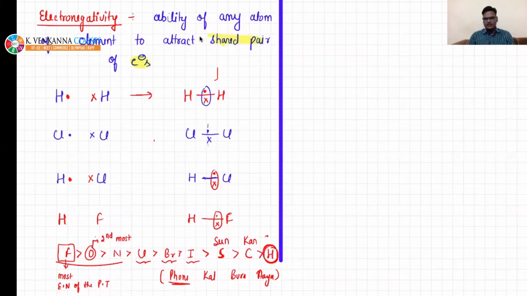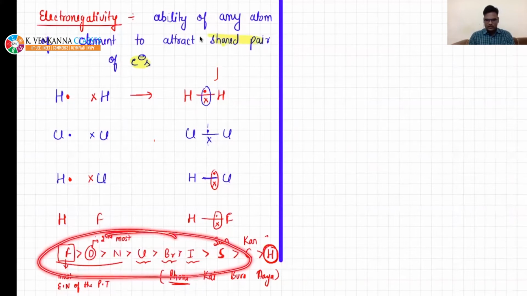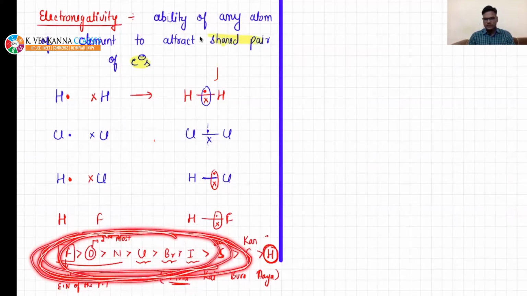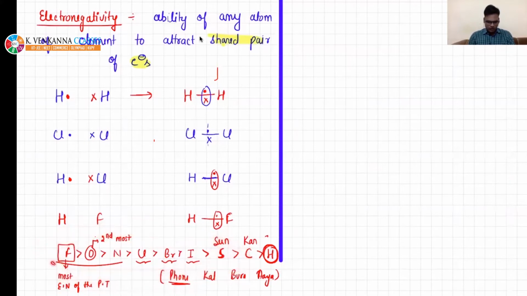It is going to be very useful. F is fluorine, O is oxygen, N is nitrogen, and Cl is chlorine. These are all very electronegative. You see all the non-metals are present here. Fluorine, oxygen, nitrogen, chlorine, bromine, iodine, all of them. These are halogens: chlorine, bromine, iodine. So they are all the most electronegative elements.